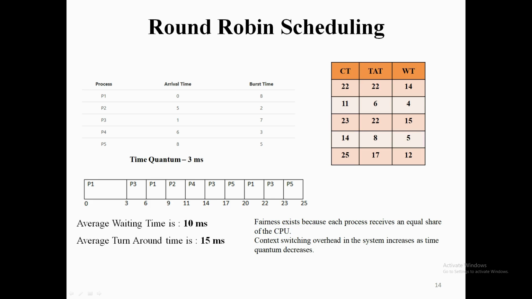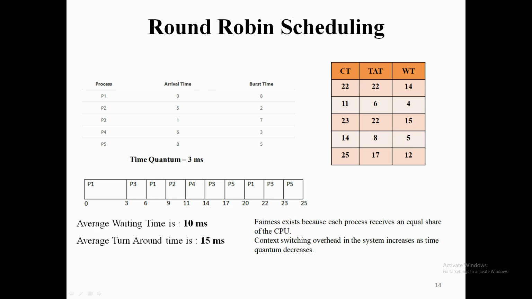Now let's first see the completion time. For P1 the completion time is 22, because P1 completely finishes its execution only at time 22. P2 has completed its execution at time 11, and P3 completed its execution only at time 23.